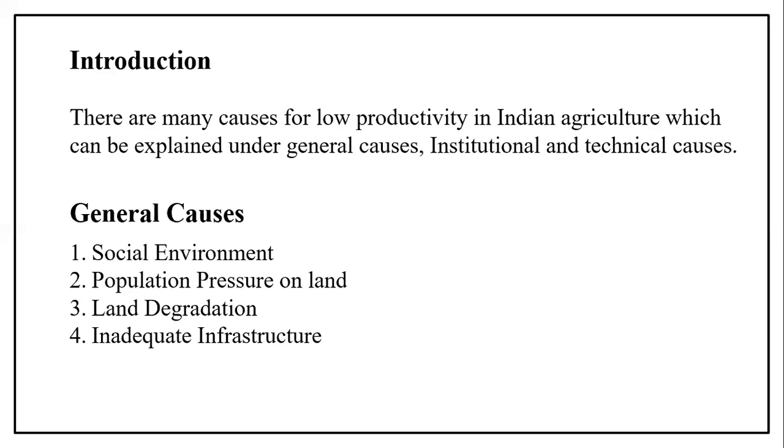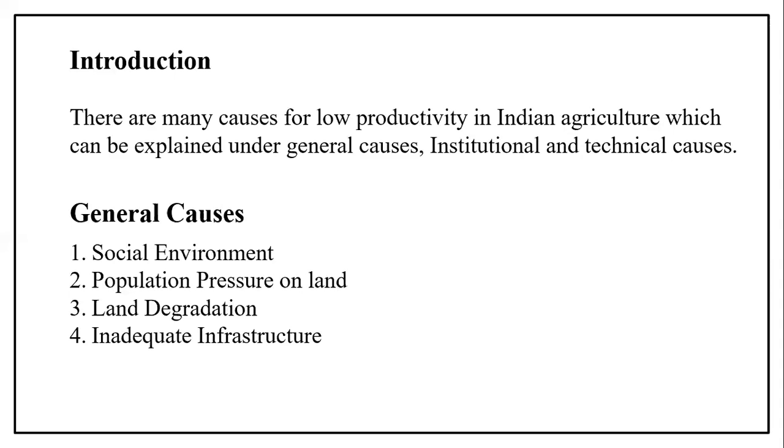Okay, 43% of the land suffers from high degradation alone, which results in 33 to 67% yield loss. 5% of the land is so damaged that it is not at all useful. So if that is the case, they cannot increase their production. Soil degradation is a major factor for low agricultural productivity. They cannot increase the production in the agricultural sector. So this is also one cause.